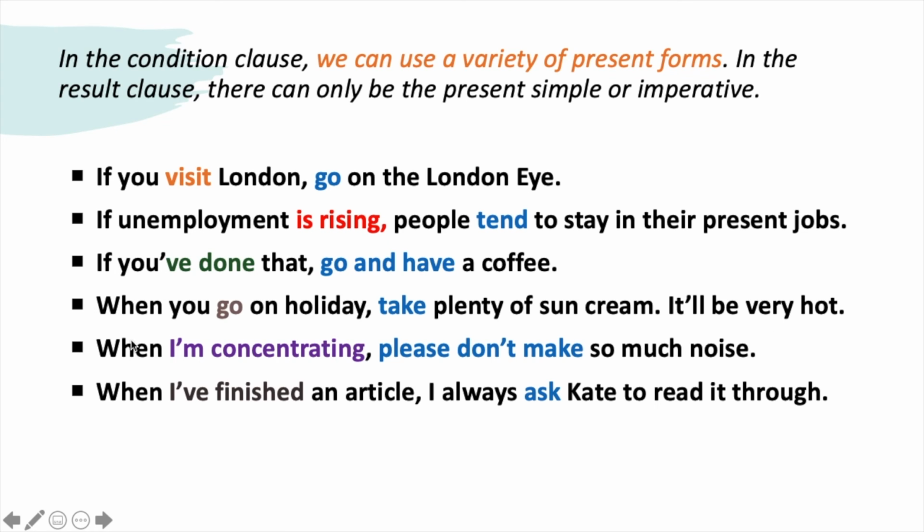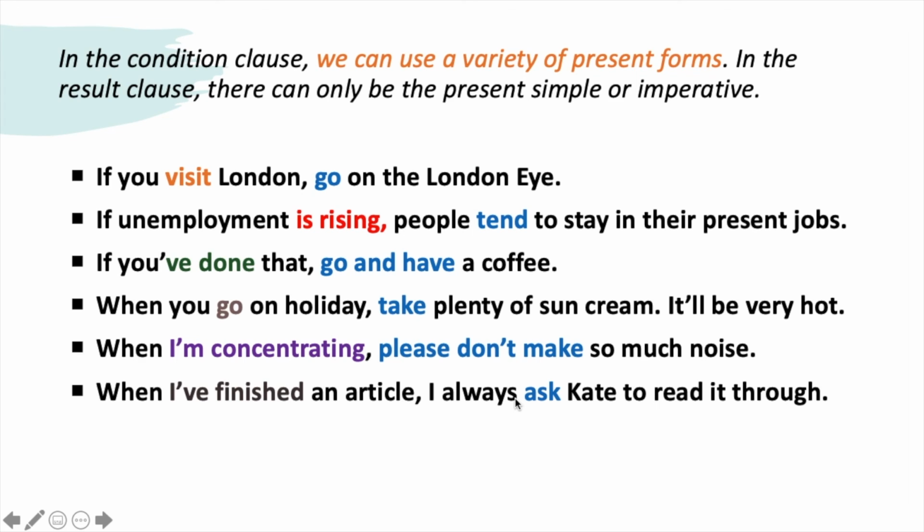A variation here with when: when I'm concentrating, please don't make so much noise. Here we use the present continuous, but here, again, an imperative. And the last example, when I've finished an article, I always ask Kate to read it through. Present perfect here, but present simple here.